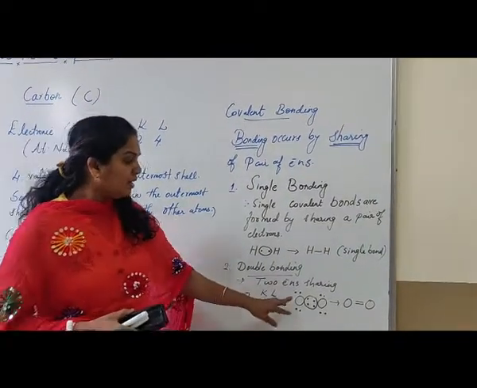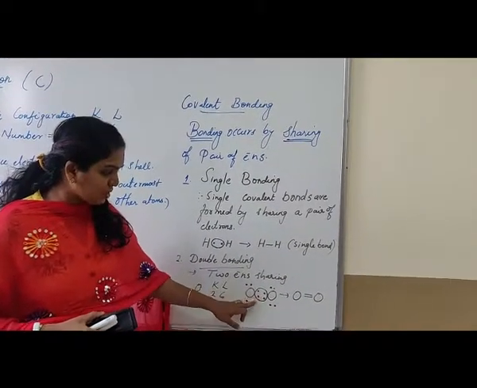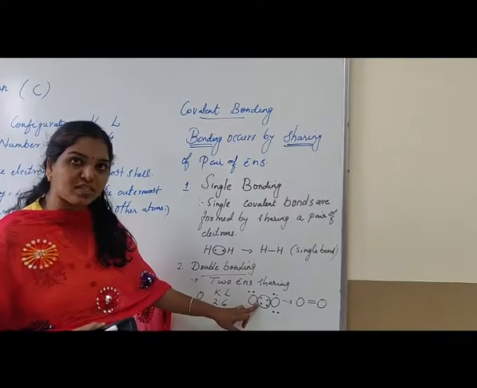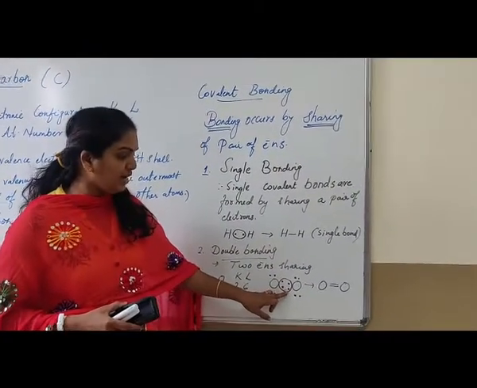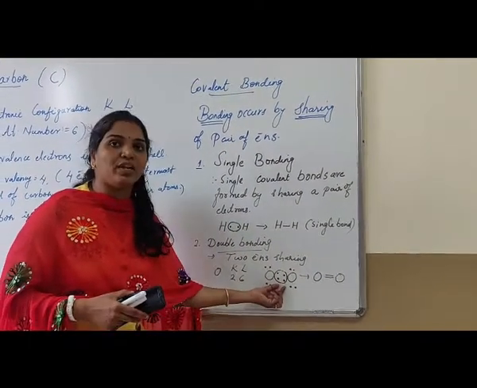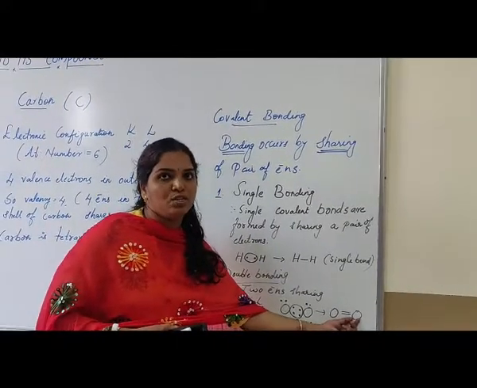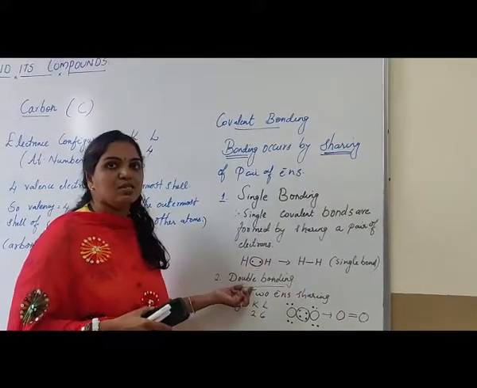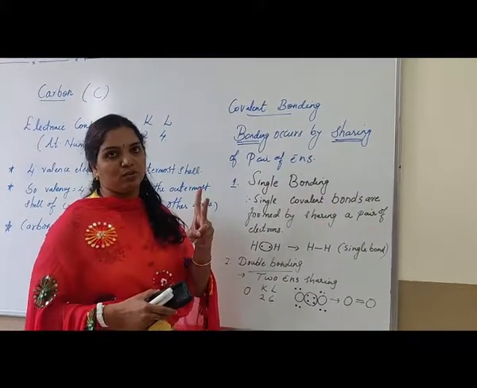Here 2 electrons of one oxygen atom and 2 of the other oxygen atom get shared to form O double bond O. Here a total of 4 electrons are shared. So double bonding occurs by sharing 2 pairs of electrons.